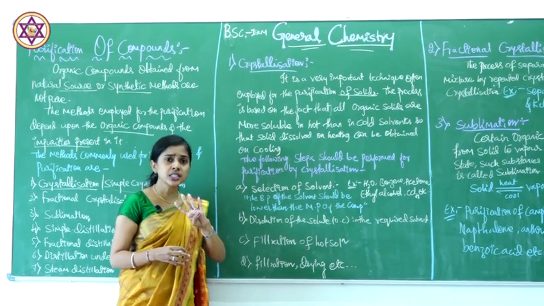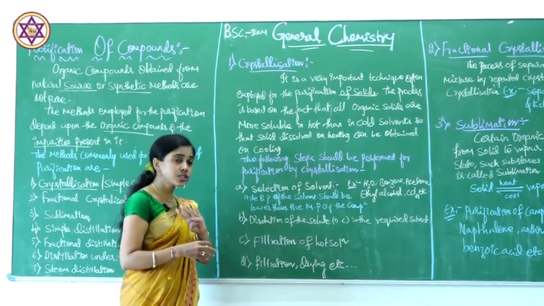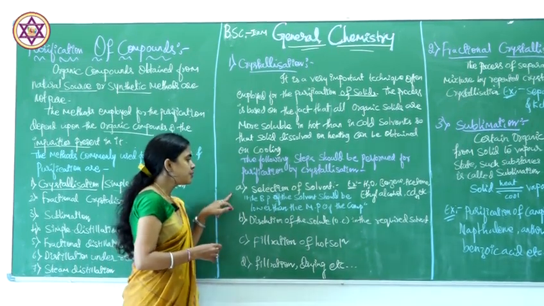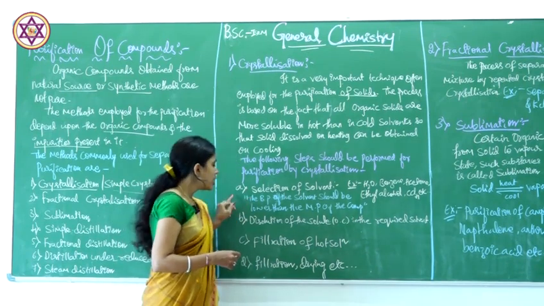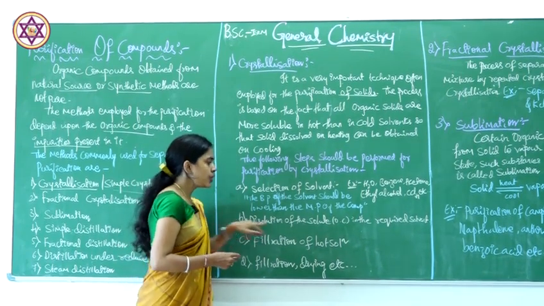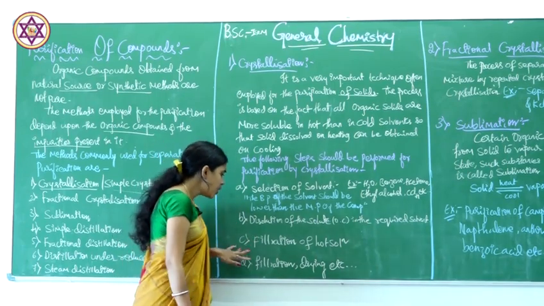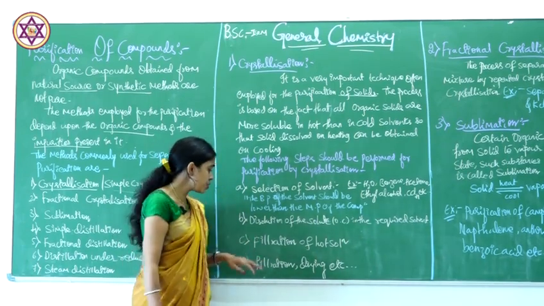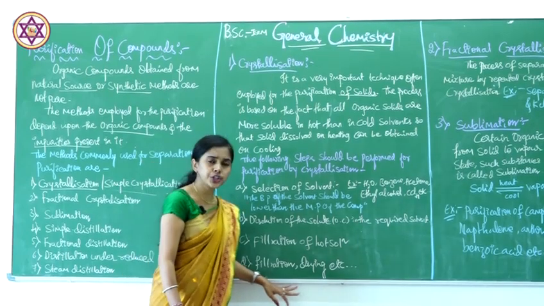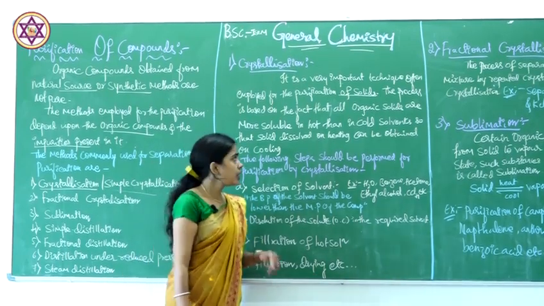Now we have the steps of how the crystallization process takes place. The first step is selection of solvent, the second is dissolution of the solute in the required solvent, the third is filtration of the hot solution, and the fourth is filtration and drying of the crystals.